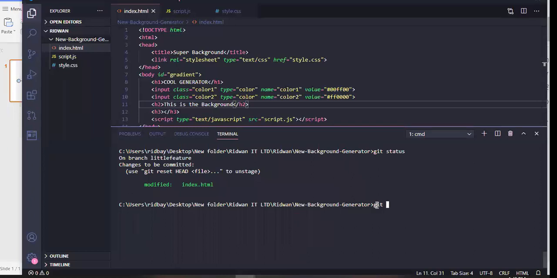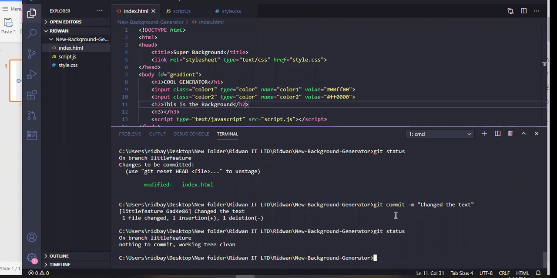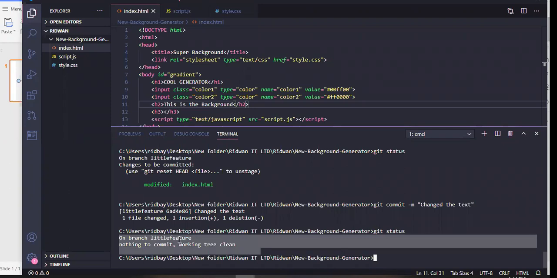So I'm going to do git commit -m, then the message, I'll say changed the tests. So I changed the test, I do this, then let me do git status again, just to see the status. Nothing. So you see this, you're on branch little feature, so nothing to commit. So the next thing for me is just to push.